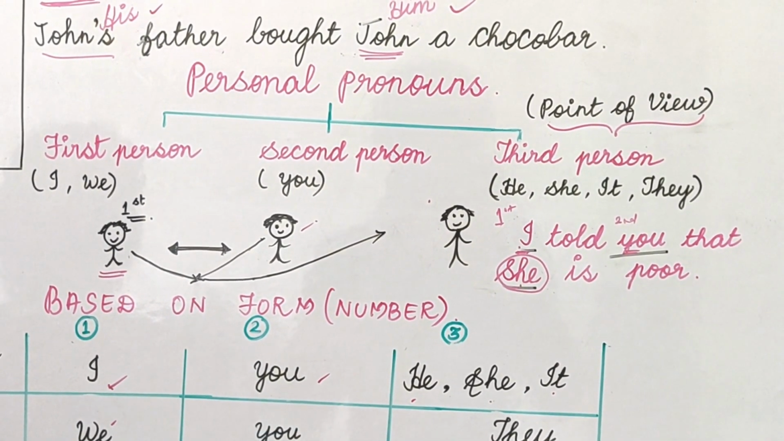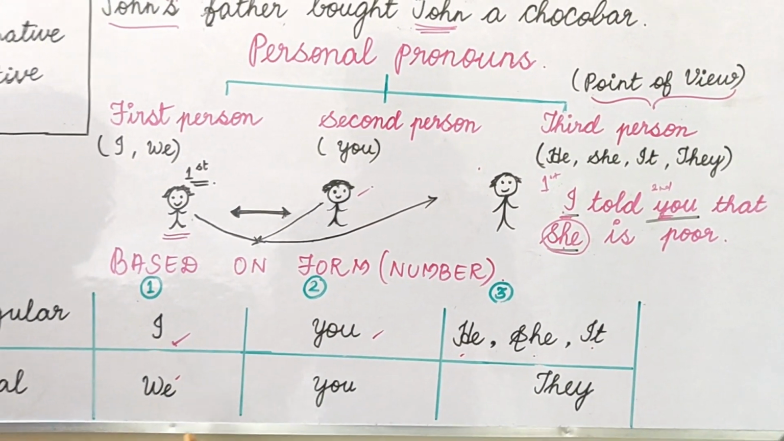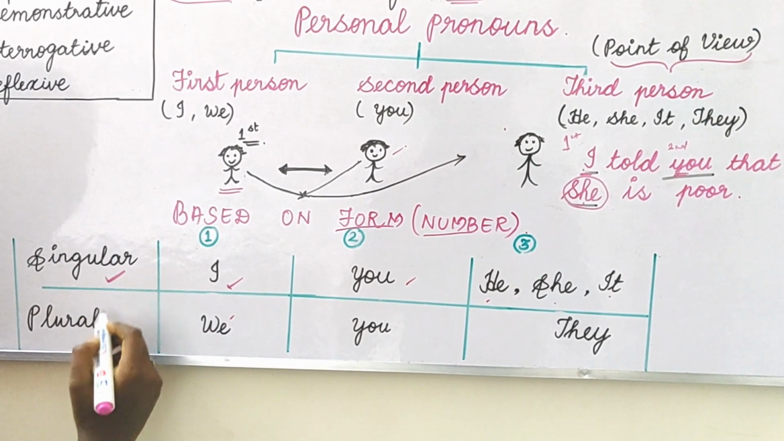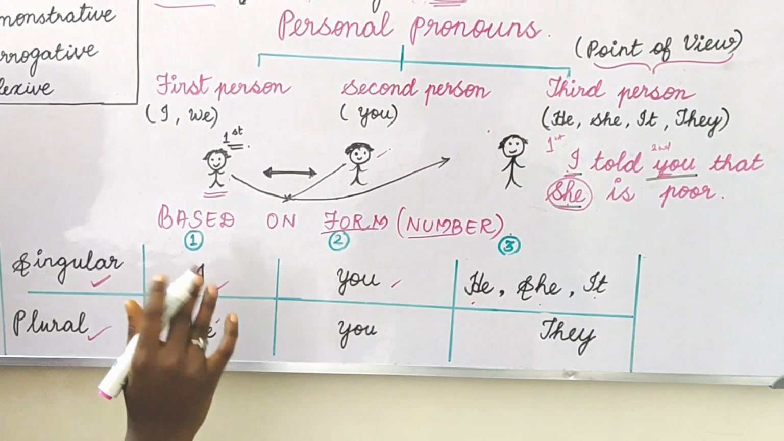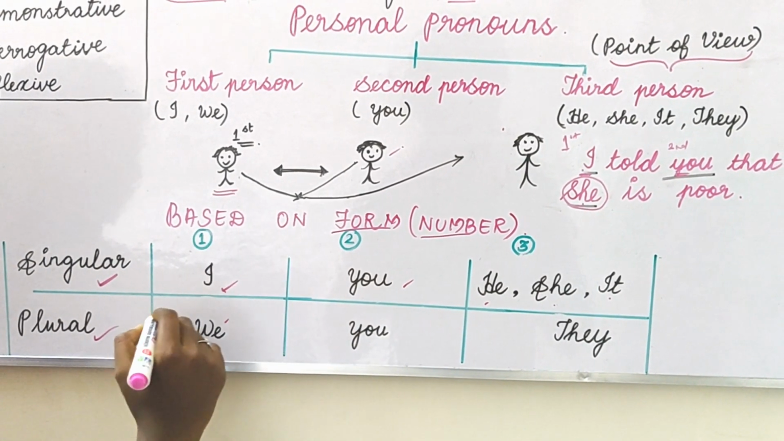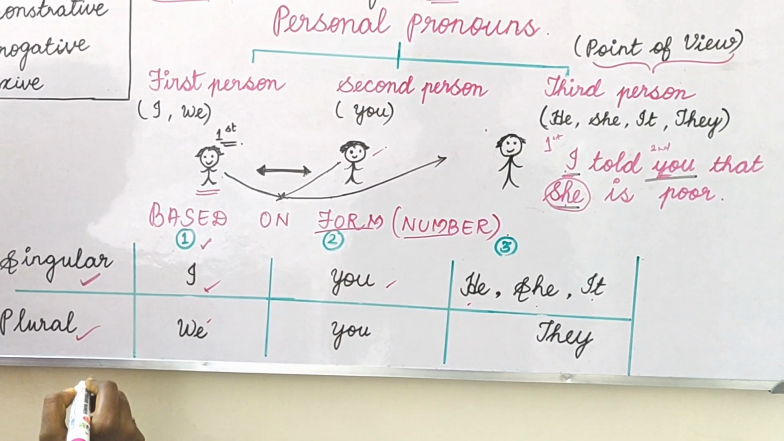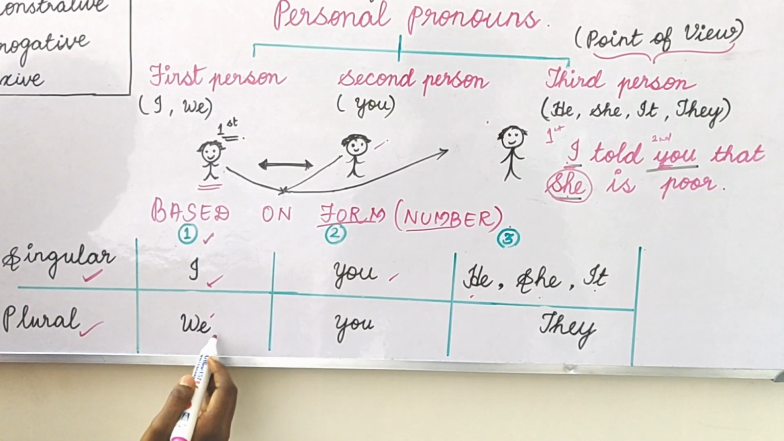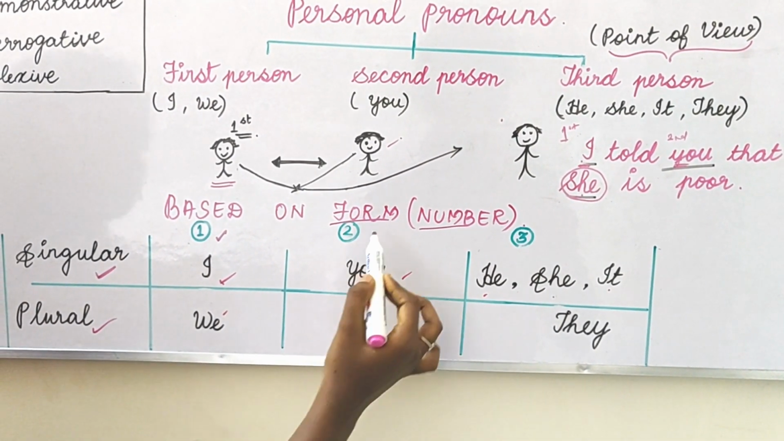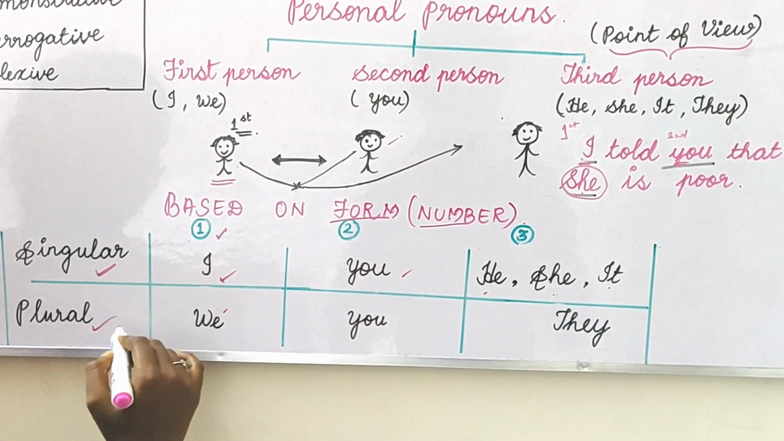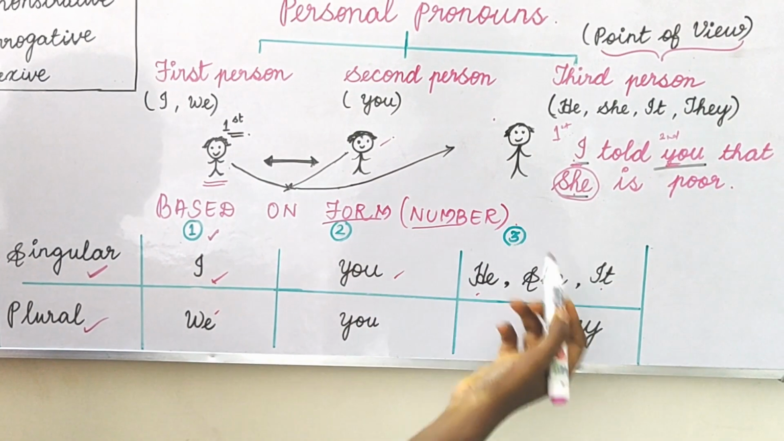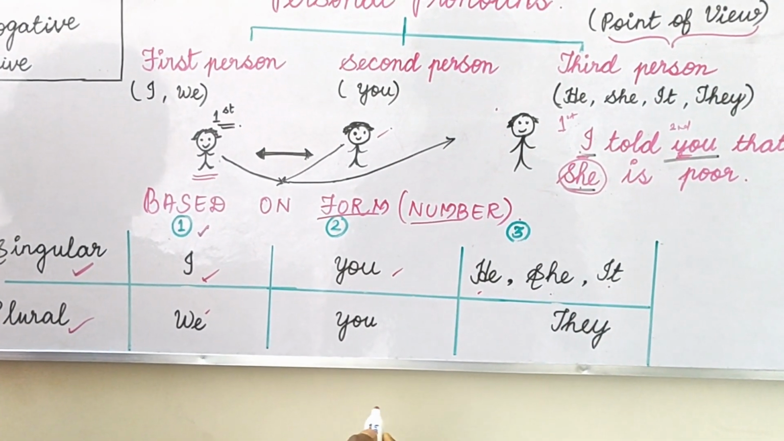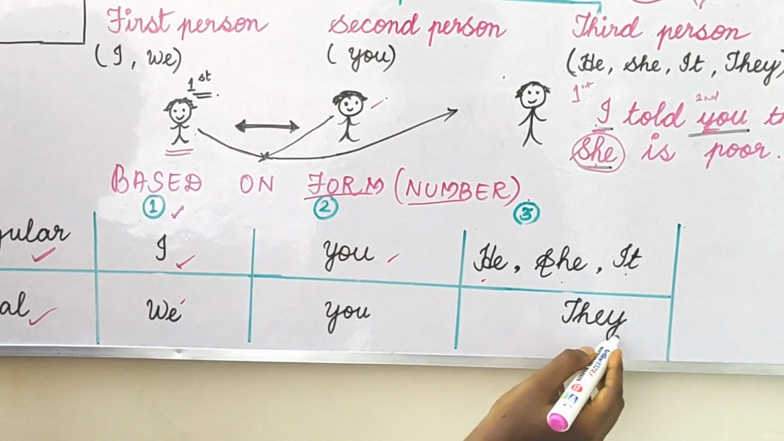Then again, these personal pronouns are further classified based on form or number. Number is nothing but singular and plural. So we have categorized like this. The subjective pronouns in the first person are I and we. I comes under the category of singular and we comes under plural. Then in the second person, for both singular and plural, it's only you. And for the third person, in the singular category we have he, she and it. Similarly, for the plural category, we have they.